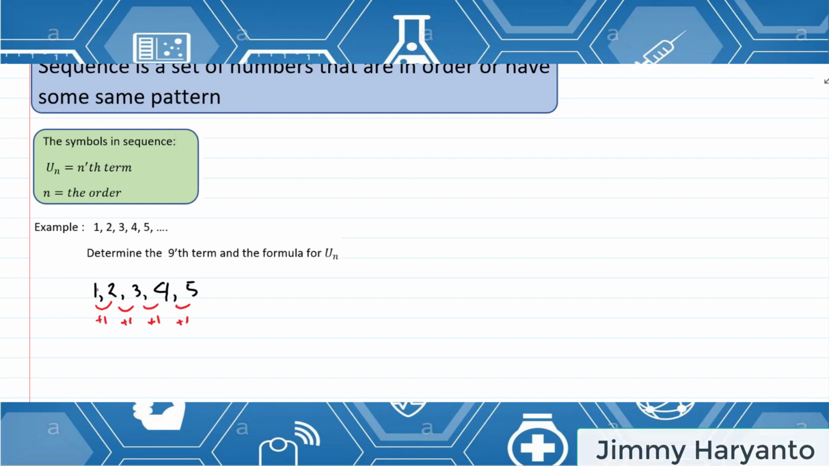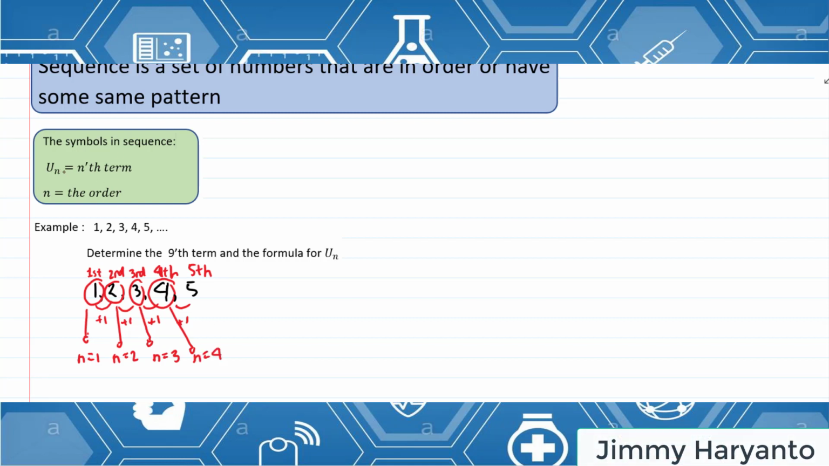Okay. Then the term and the order. What is the order? Look at this. 1 is the first number, or we can say it is the first order. And then 2 is the second number, this is the third number, the fourth, and the fifth. So for this one, n equals 1. For this, n equals 2. This 3, n equals 3. And this 4, n equals 4.